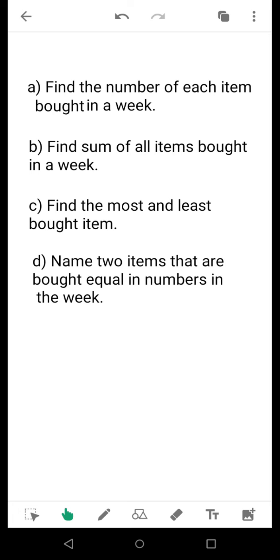And after solving them, I think it will be published the next day. We'll just send them for checking to the respective teachers.